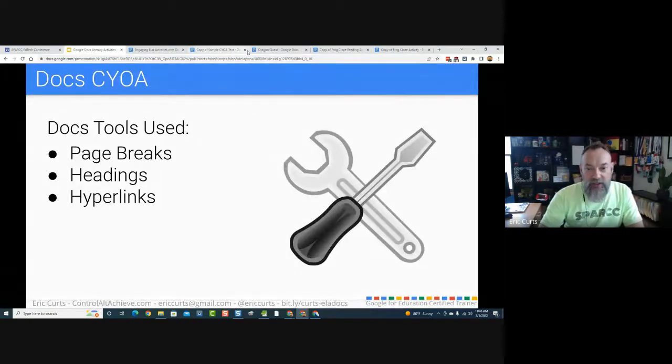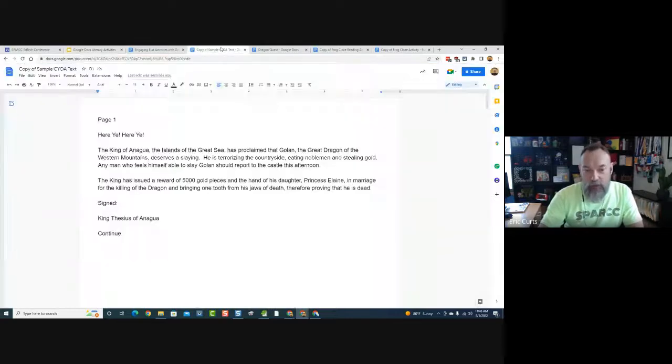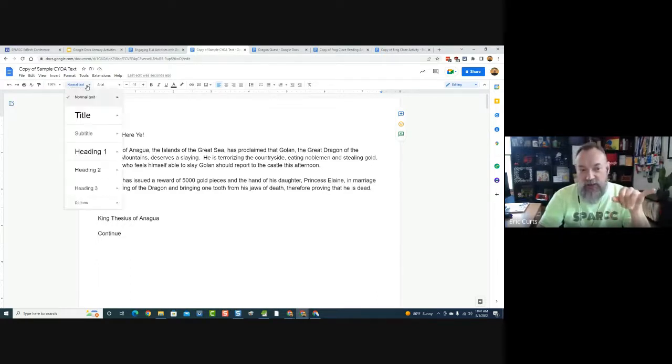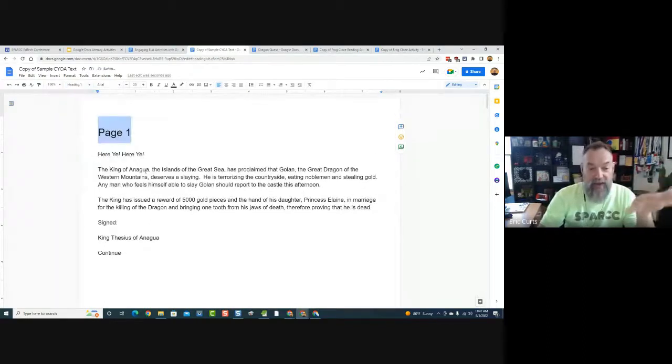Now, what we need to do for the hyperlinks to work, we have to have something for them to link to. Google Docs only allows you to link to 2 things internally. You can link to bookmarks and you can link to headings. So we're going to use headings. So what we do now is we go to the top of each page and we select the text at the top, like page 1, page 2, page 3. And then you use the drop down where it says normal text and you change it to a heading. Heading 1, 2, 3, doesn't matter. They're just different sizes. I'll go with heading 1. So I make that a heading.